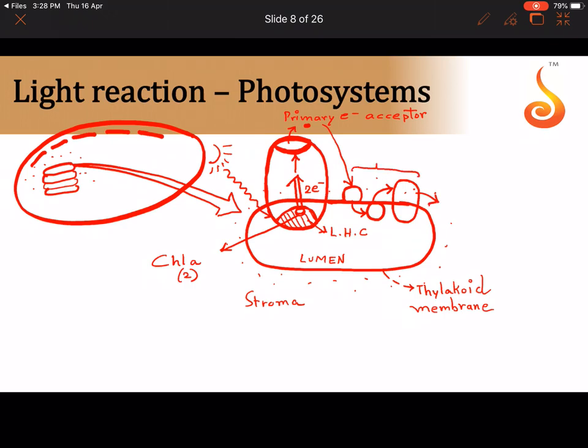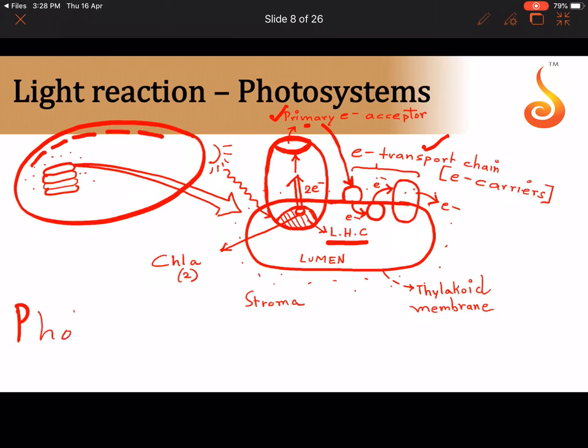This is referred to as the electron transport chain, because there is a series of electron carriers, and these electron carriers are constantly carrying the electrons from the primary electron acceptor from one to the other. See how all these are electrons only. Electrons are jumping from one carrier to another. This entire system, where you have the light harvesting complex, then the primary electron acceptor, then the electron transport chain, is referred to as the photosystem.